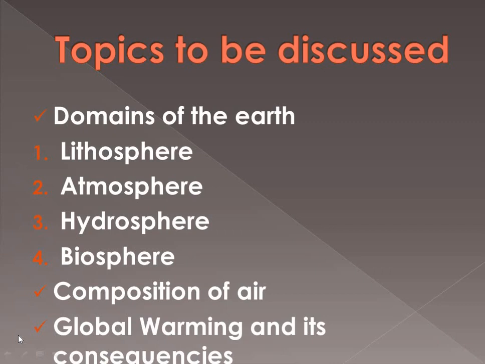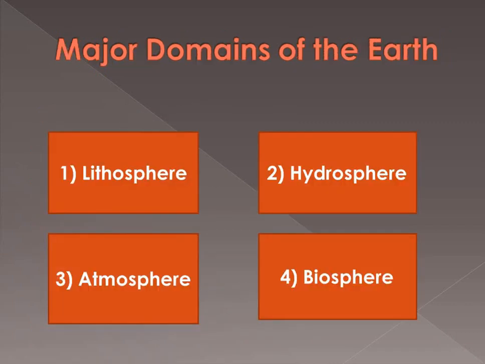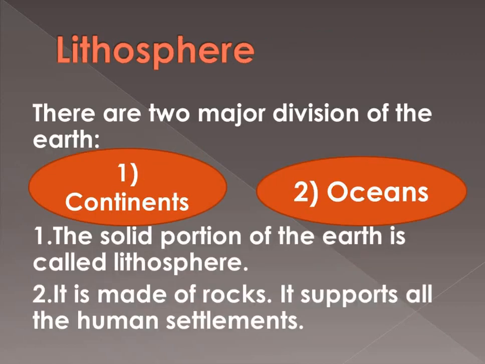Now let's start with the topics. Major domains of the earth, as I told you: lithosphere, hydrosphere, atmosphere, biosphere. These are the major domains of the earth. Now lithosphere. The earth is divided into 2 major parts: one is continents and the second is ocean.